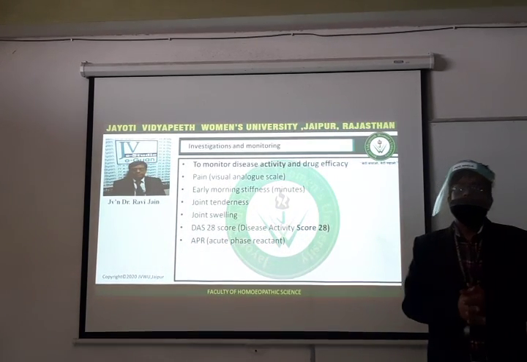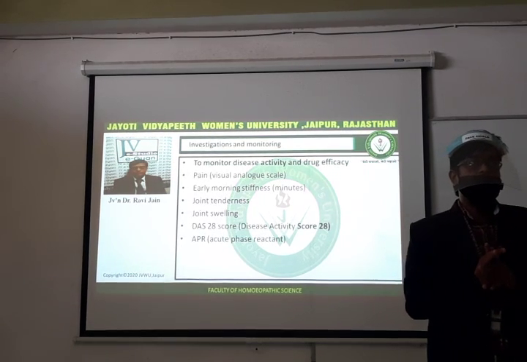Then you also have to go for the joint tenderness. You have to check for pain in the joint on pressure.